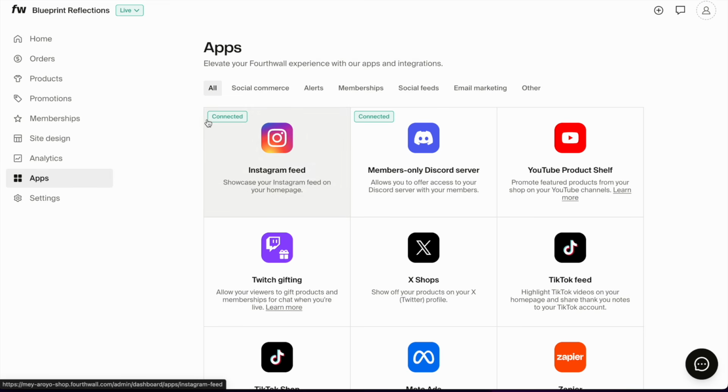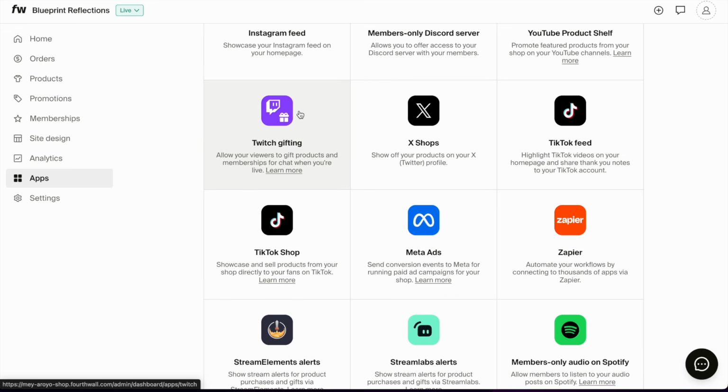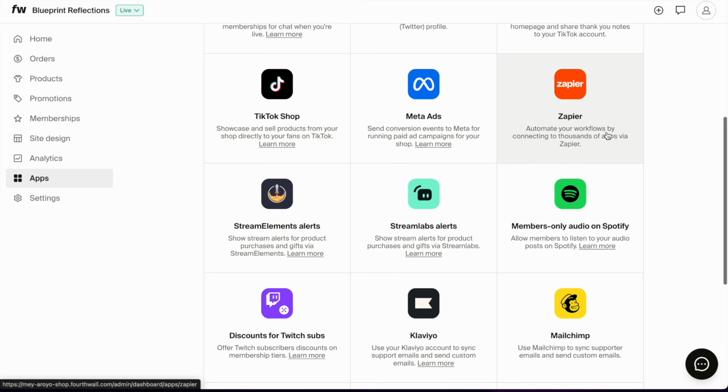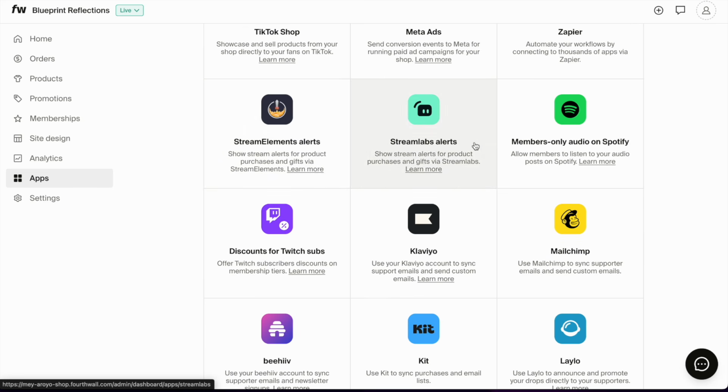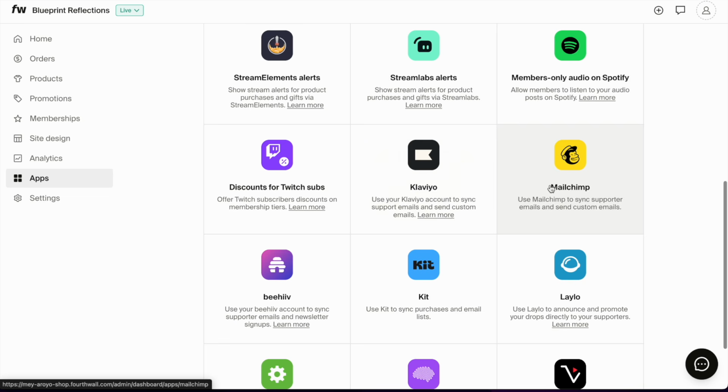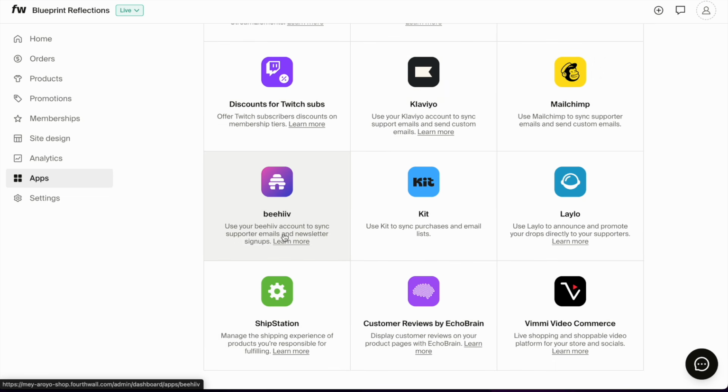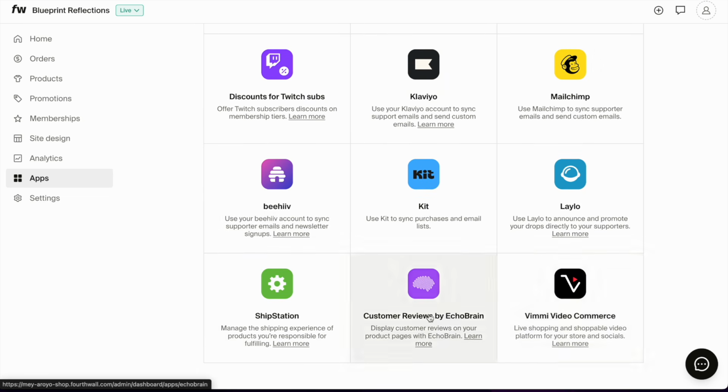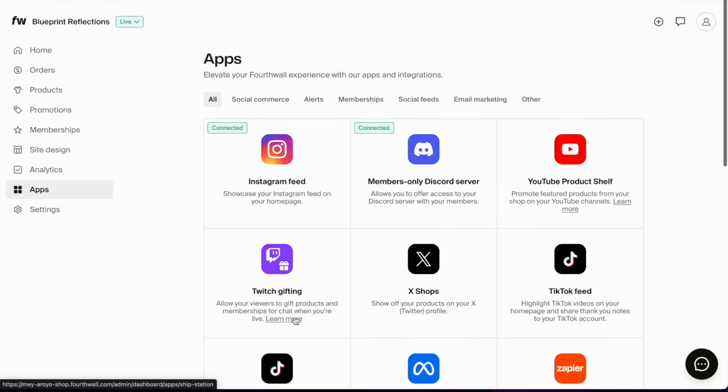So for example, an Instagram feed, you can see that it's connected. Members only Discord server, basically creating a Discord server for your members. I don't know why it's disconnected. I think I just clicked on it once, but I'm not really using it because I don't have members. YouTube product shelf, you can integrate this with YouTube based on your settings on YouTube as well. Twitch gifting, connecting to Twitch, X shops, TikTok feed, TikTok shop, Meta ads, Zapier, which I don't know that well, but I know that some people are using it. StreamElements alerts, Streamlabs alerts, members only audio on Spotify, Mailchimp, Klaviyo, discounts for Twitch subs, Beehiiv, Kit, Lalo, Vimy, Video Commerce, customer reviews by EchoBrain, and ShipStation.